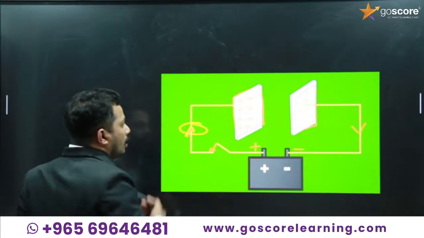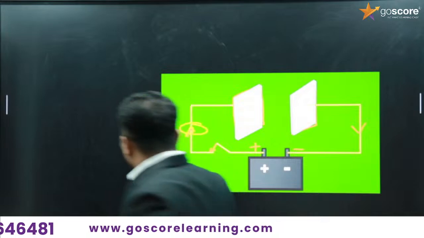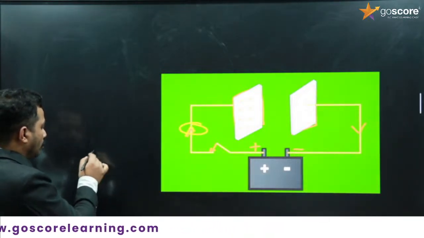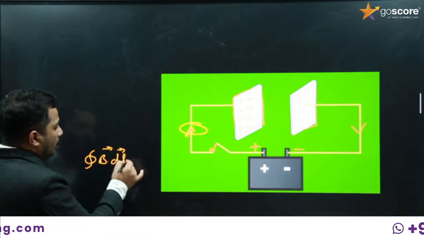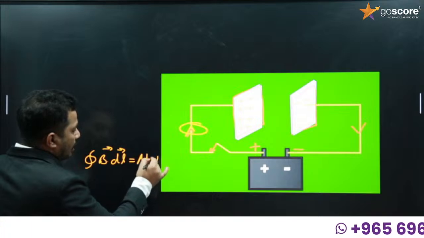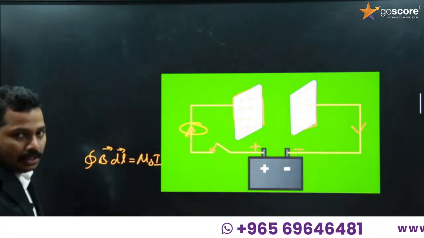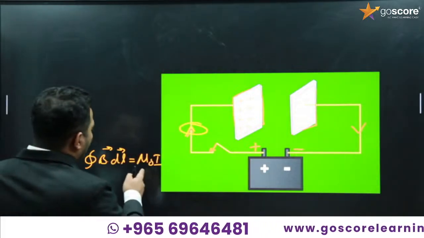As you know, the magnetic field around a straight conductor can be found by application of Ampere circuital law. Closed integral B dot dl is equal to mu 0 I. So here I we can find using the current in the circuit. This magnetic field can be easily found by this formula.